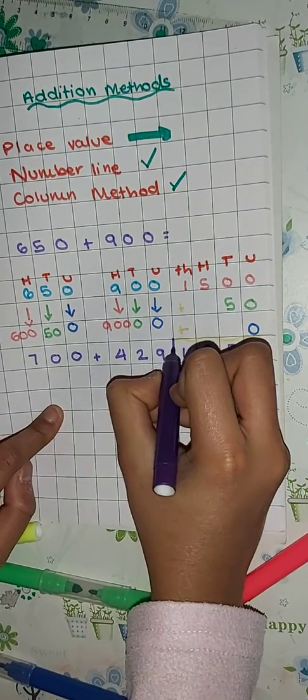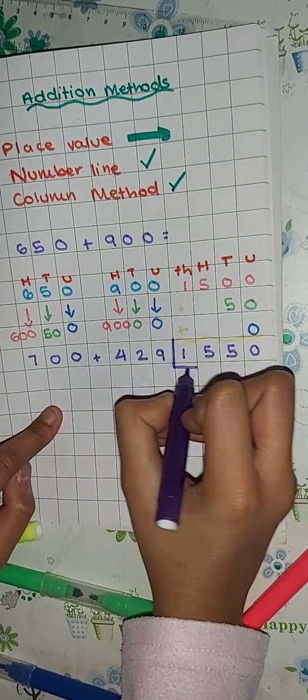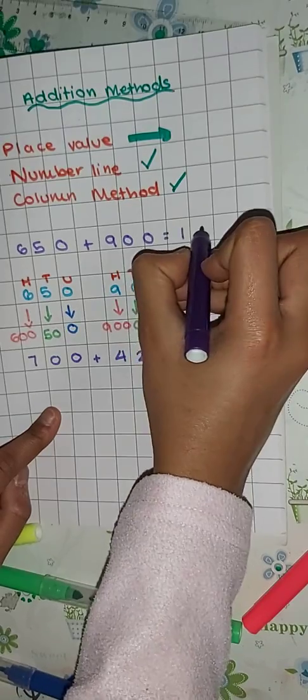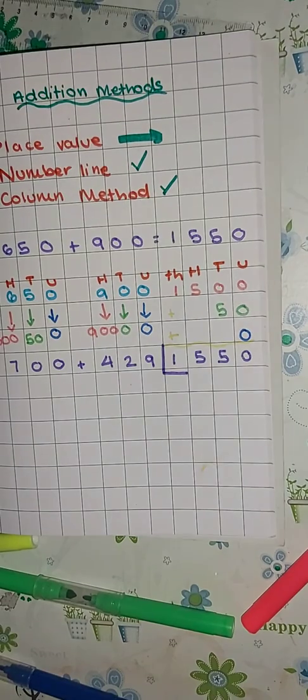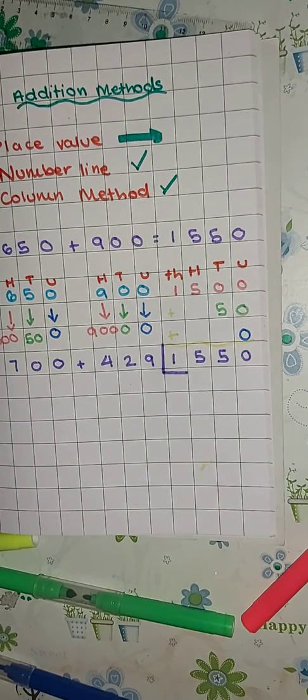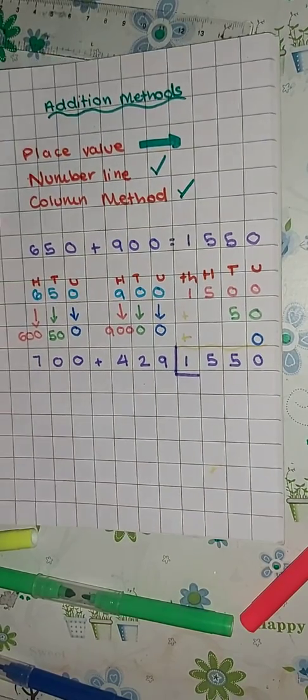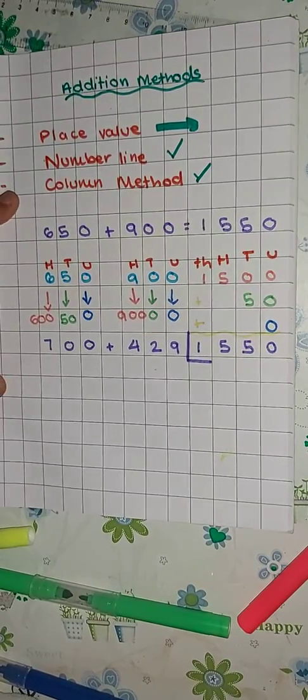So your answer is 1,550. Well done if you got this question. The method is pretty big. I'm going to quickly slide that in.